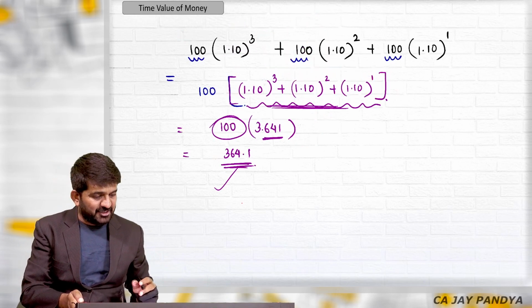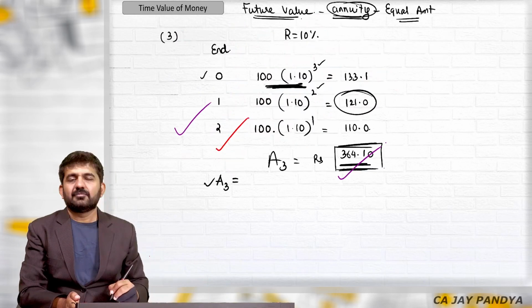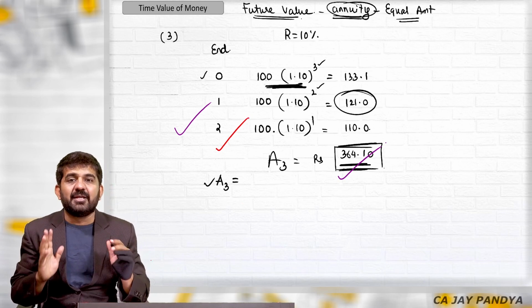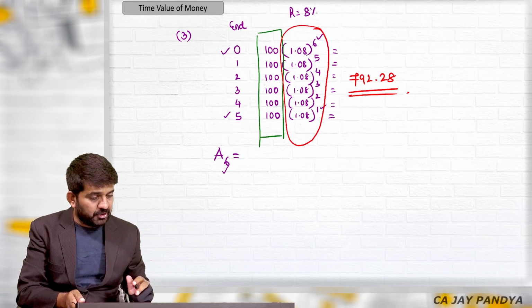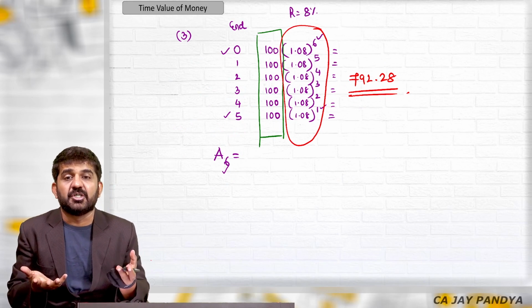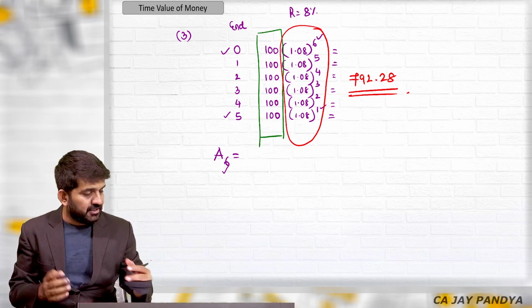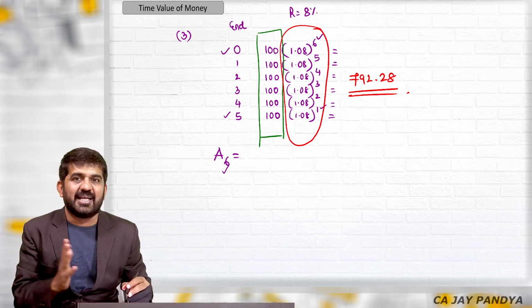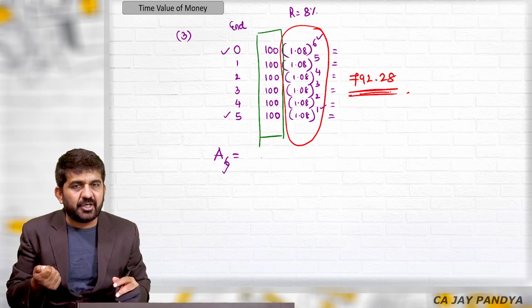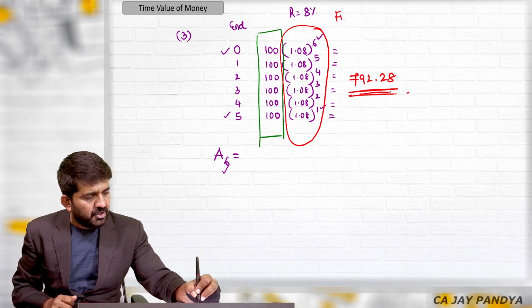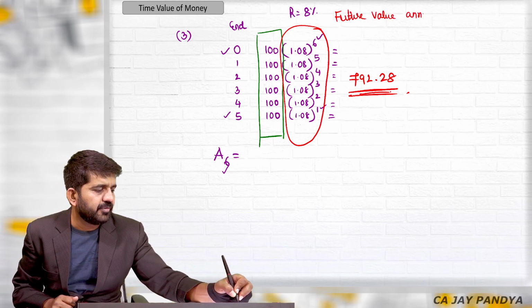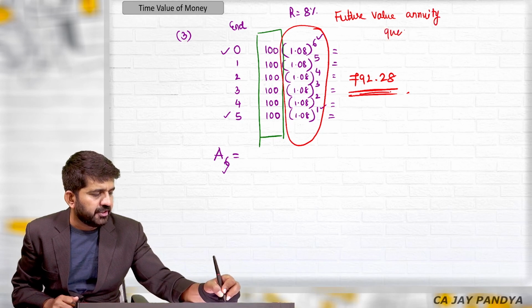See, had you done by the long method, then it would have consumed minimum 5 minutes of yours to solve the question which is of 5 years. Now understand, it is possible you might be investing for 20 years. If you are investing for 20 years, then that calculation becomes very lengthy, and with this method you can directly get the answer. So what is the third category of questions? They are nothing but future value annuity questions.